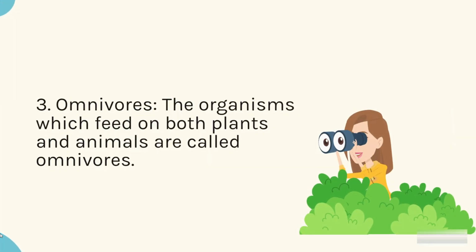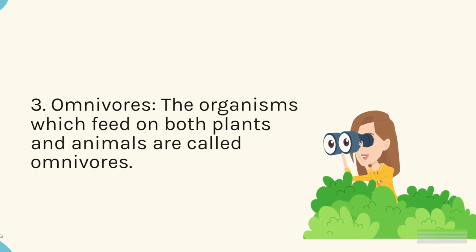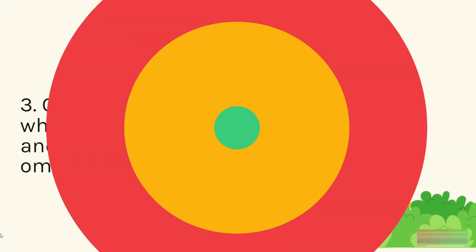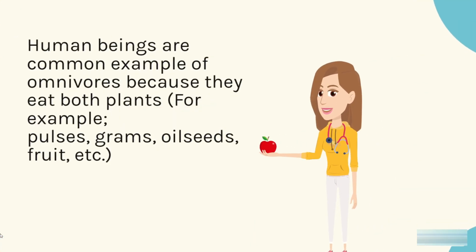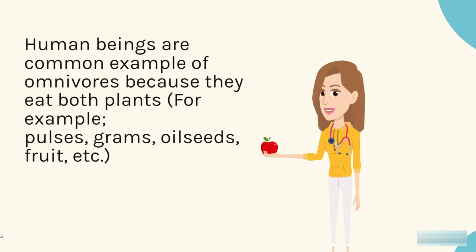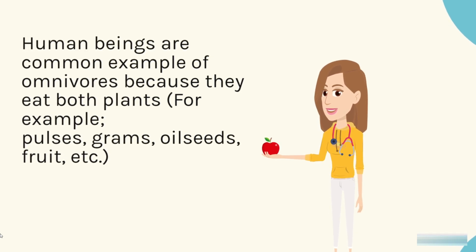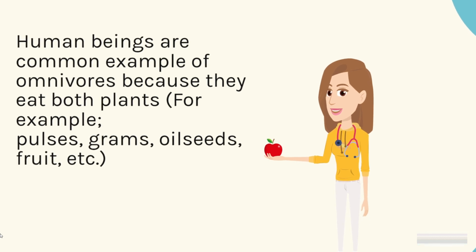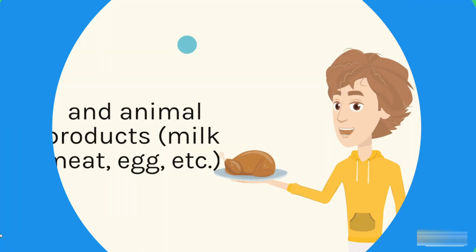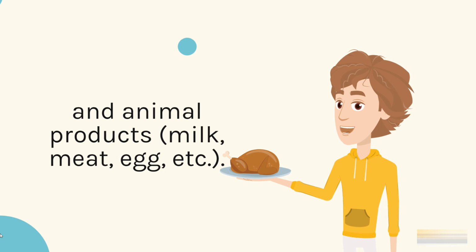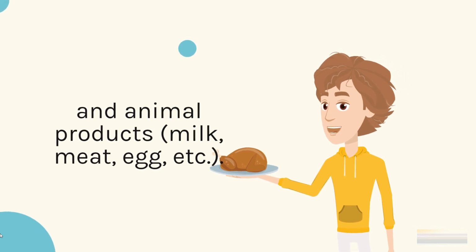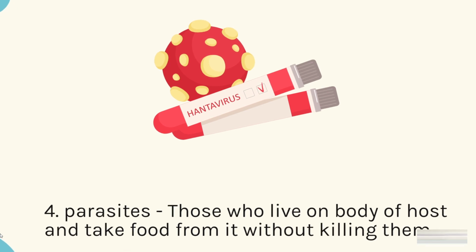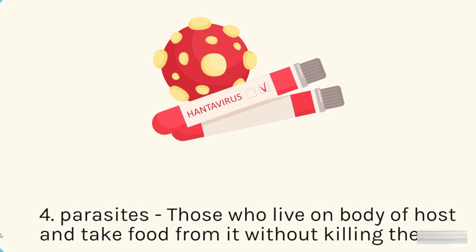3. Omnivores. The organisms which feed on both plants and animals are called omnivores. Human beings are a common example of omnivores because they eat both plants, for example, pulses, grams, oilseeds, fruit, etc., and animal products, milk, meat, egg, etc. 4. Parasites. Those who live on the body of a host and take food from it without killing them.